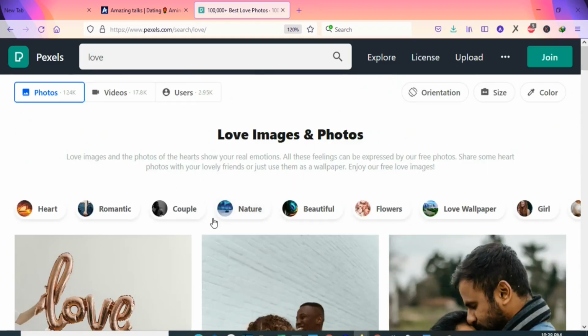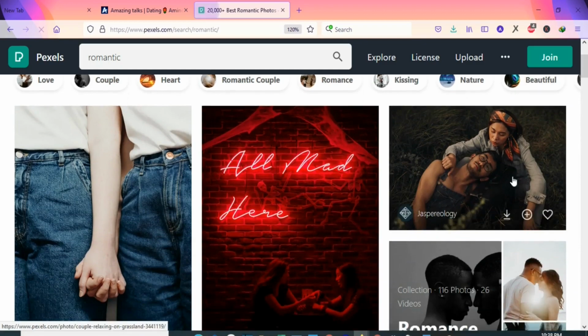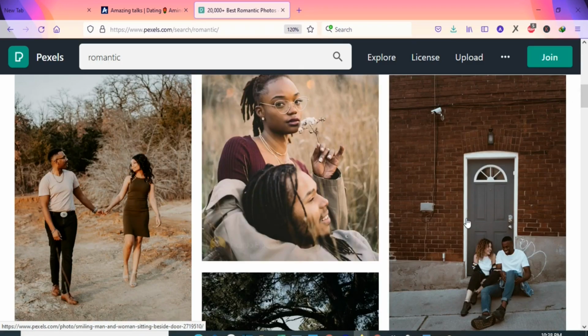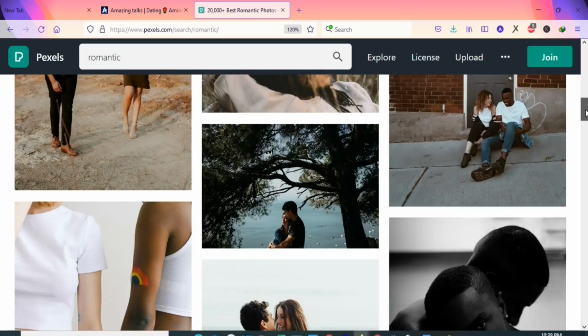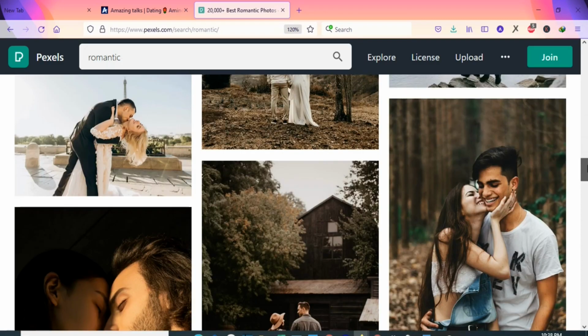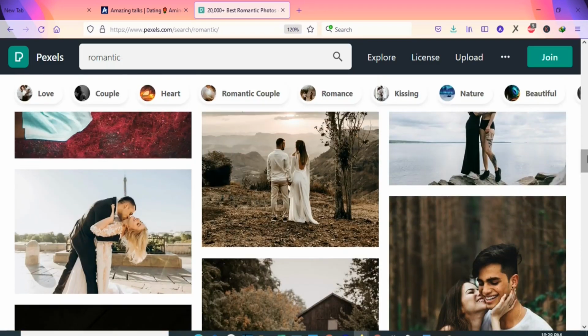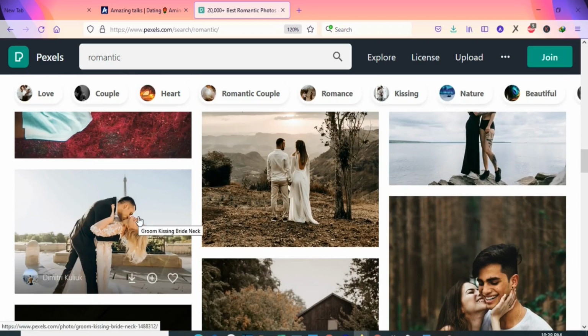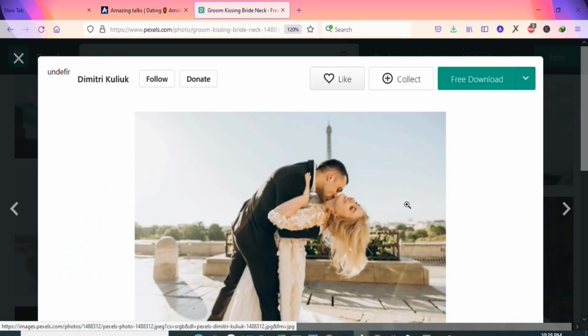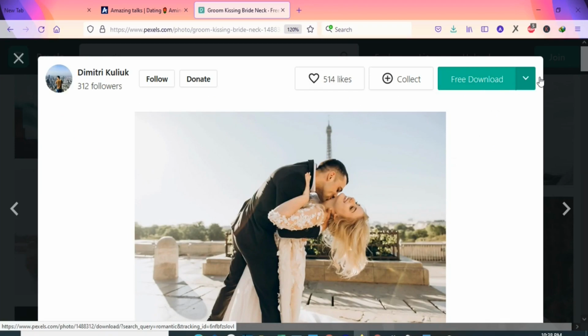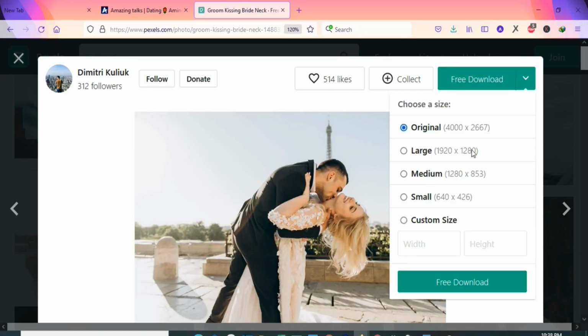If you want to go even deeper, you can just search romantic. Once you select romantic, you can see an image here, another one here, another one here, and as I scroll, you can see many of them that you can use. Assuming you want this image, you can just click here to download it straight away, or you can click on the image and then open it. Once you open it, you are just going to come here and then select the size that you want to download.